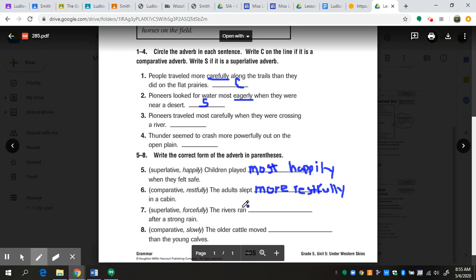That's it. So let's just go over this one more time. When we're talking about the superlative form, we are using the word most. When we're talking about the comparative form, we're using the word more. If you guys have any questions, please ask in Google Classroom.